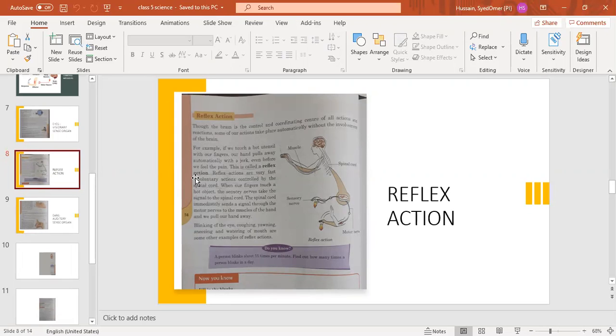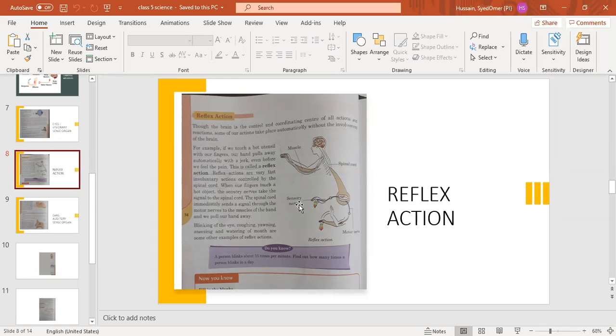As you can see in this picture, this is the spinal cord. The spinal cord is connected to the nerves. On one side it is connected to the sensory nerves, and on the other side to the motor nerves.